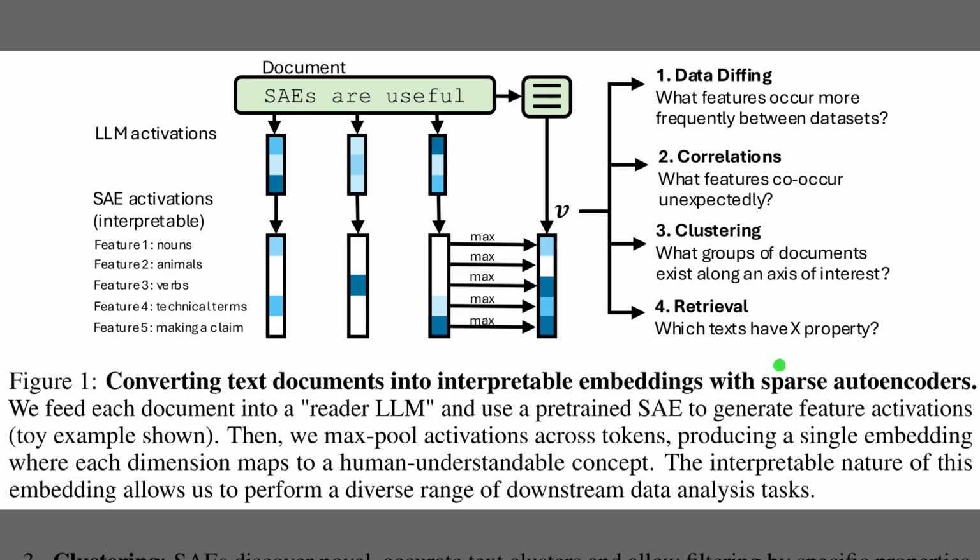Alright, Figure 1 lays out how the whole toolkit operates end-to-end. The left side shows a document passing through a reader large language model, which produces hidden activations for each token that a sparse autoencoder then turns into interpretable features like nouns or technical terms. The central bar marked verses represents max pooled activations across all tokens, so each document becomes a single concept-based vector. The right side lists what this enables in practice: dataset diffing, correlation discovery, controllable clustering, and property-focused retrieval.